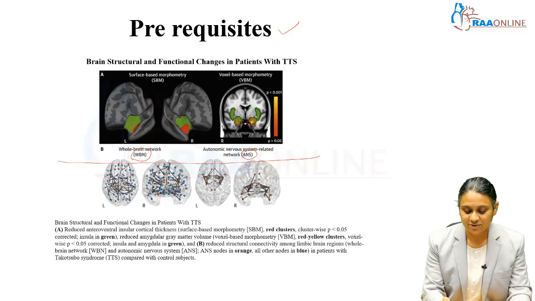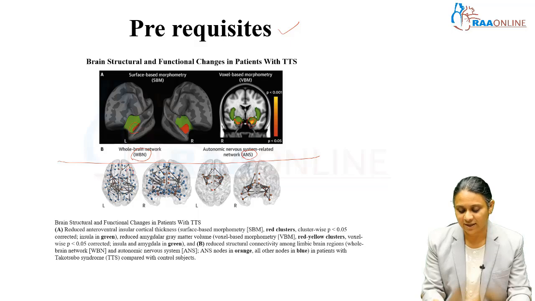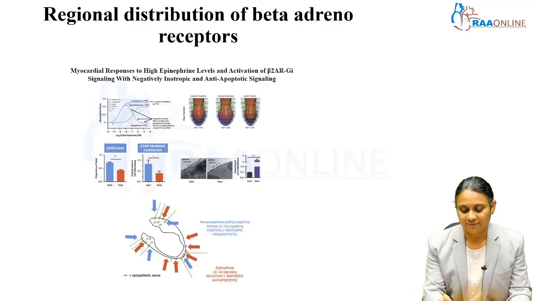So, there are reduced linkages in the whole of the brain, and the red dots are only the autonomic, parasympathetic and sympathetic system. So, there is reduced linkage in the autonomic nervous system also. This is a prerequisite or a sequelae, we do not know. So, this happens after the epinephrine or norepinephrine infusion.